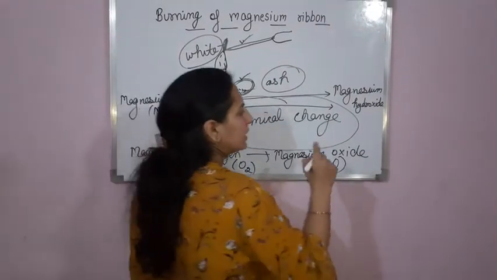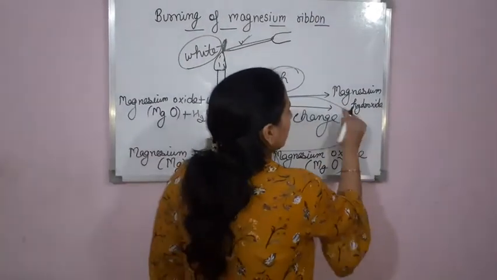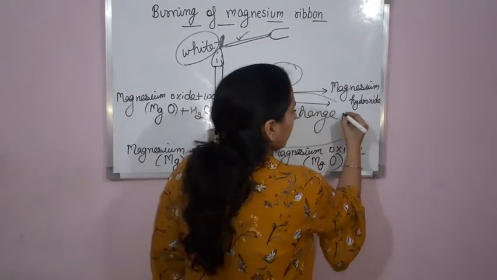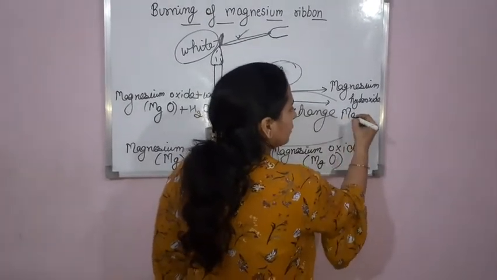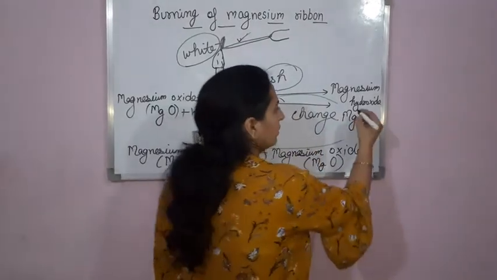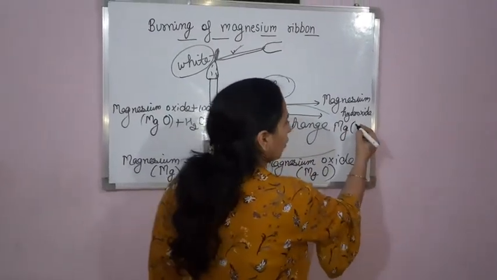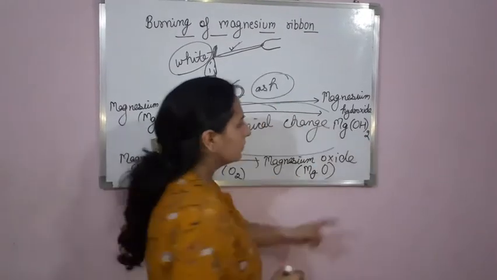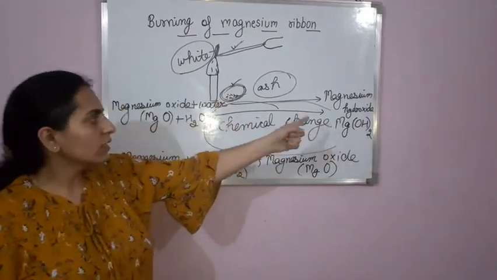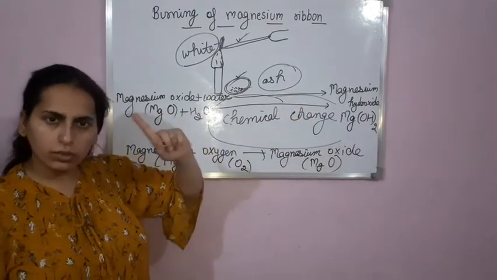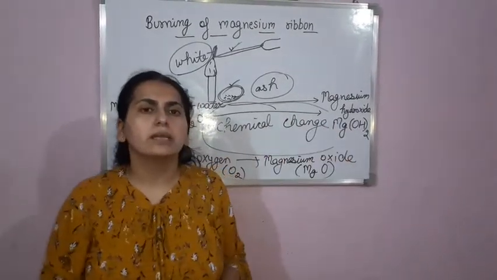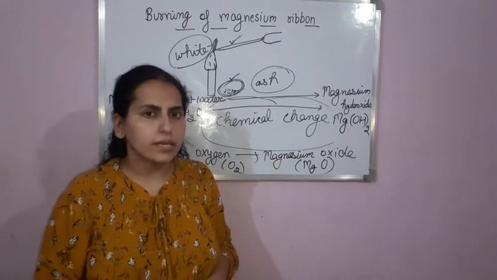The formula of magnesium hydroxide is Mg(OH)2. M capital, g small, then a bracket, O capital, H capital, then twice.